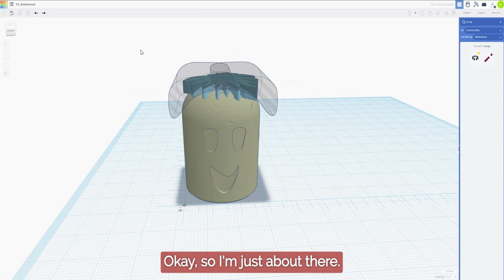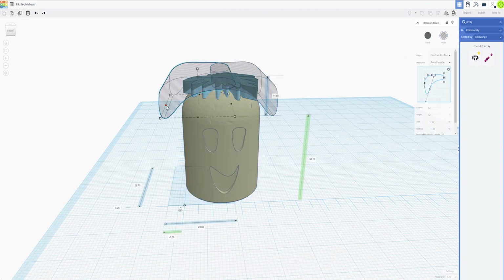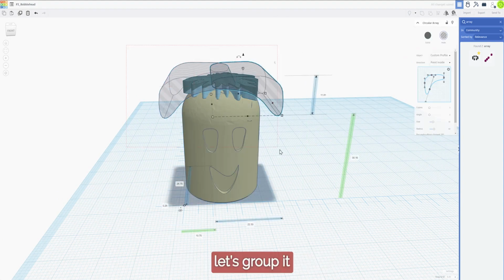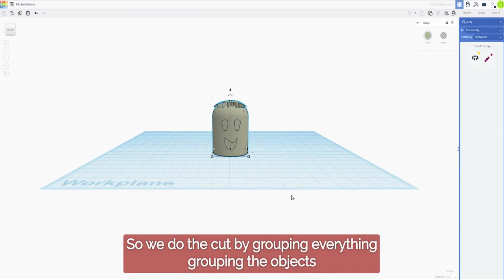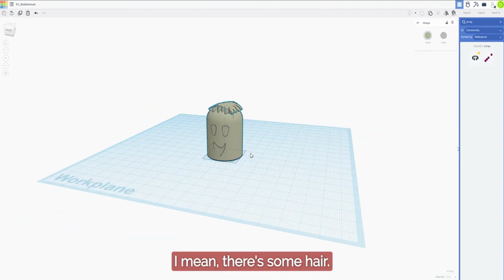Okay, so I'm just about there. There we go. Let's group it. So we do the cut by grouping everything, grouping the objects. I mean, there's some hair.